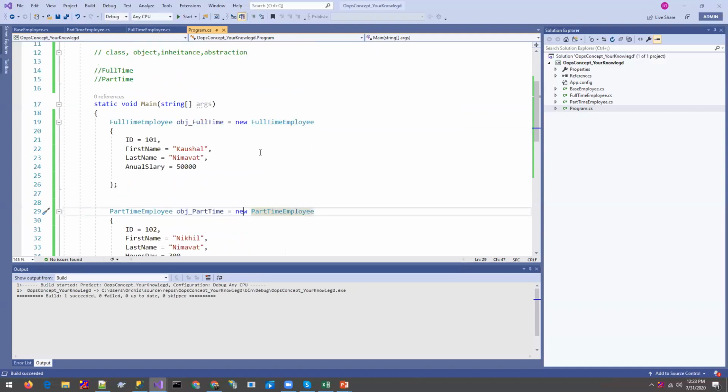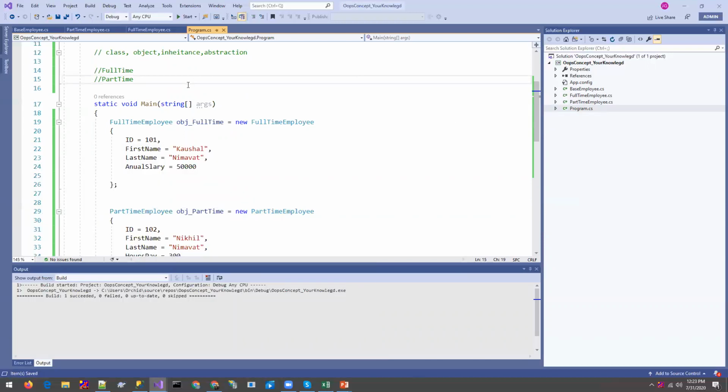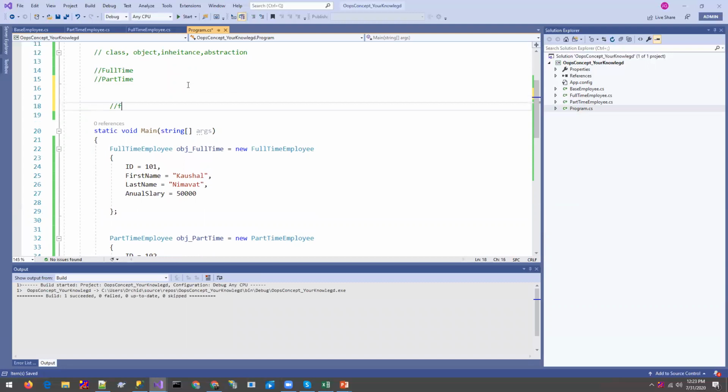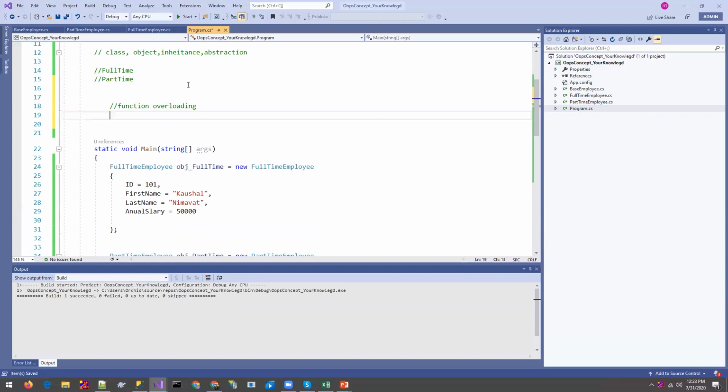And polymorphism means one name, or we can say one created function, that might have many forms. Like there is one teacher, but the teacher can teach English, physics, and mathematics too, right? The teacher is only one, but the teacher can teach three subjects. So that's the thing about polymorphism. In polymorphism there are two types of functionality: function overloading and function overriding.